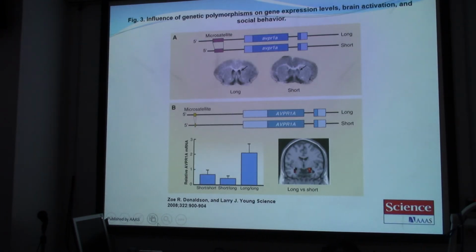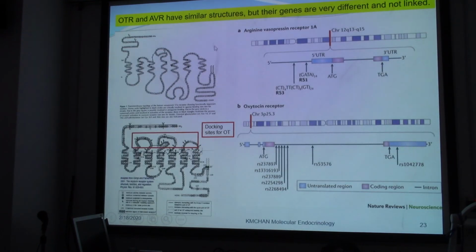Here's one example of these changes of the gene expression levels. We are talking about the AVP receptor 1A gene. They have a long and also a short transcript. The long transcript I've just mentioned, those are microsatellite sites. These are the elements here.